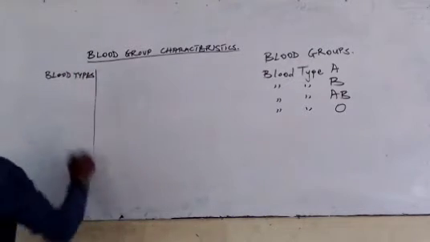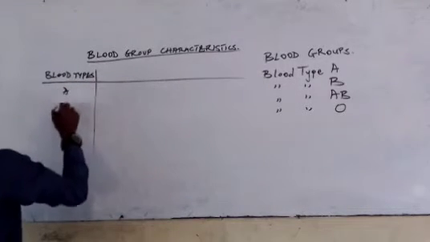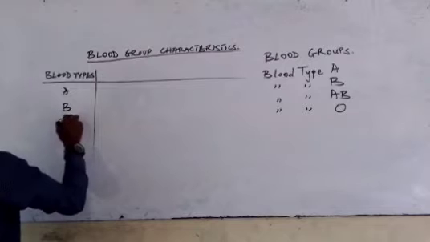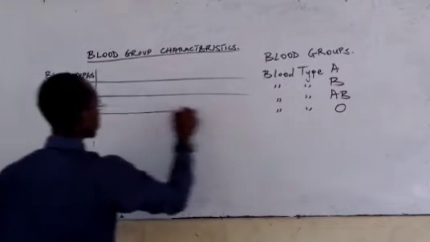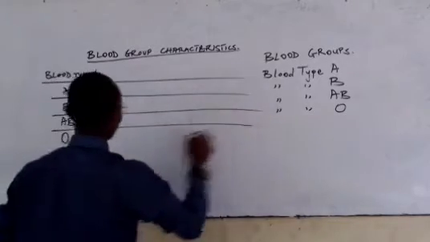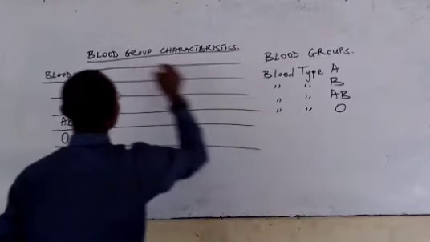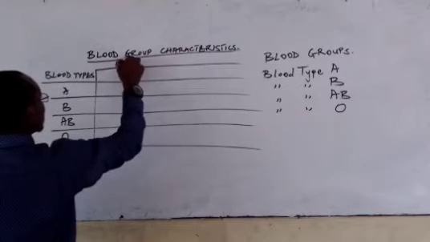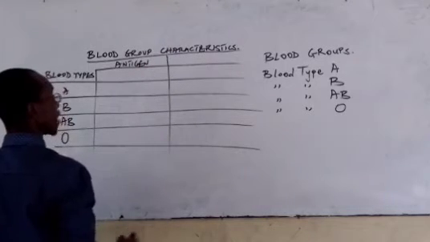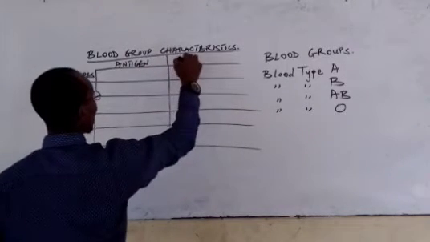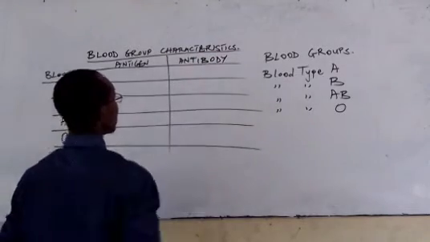We have A, B, AB, and O. Here I will list the antigen. Like I said, the antigen is found in the RBC, the red blood cell, and the antibody is found in the plasma.